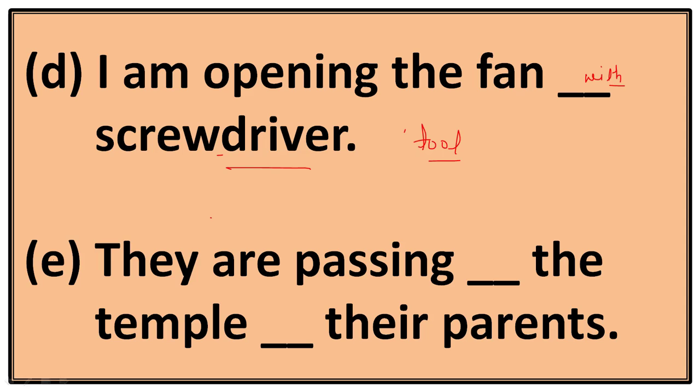And question number E. They are passing dash the temple dash their parents. So here they are passing by the temple with their parents. This will be the correct preposition.